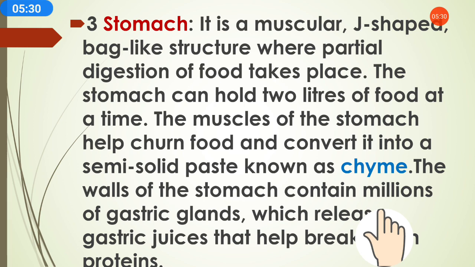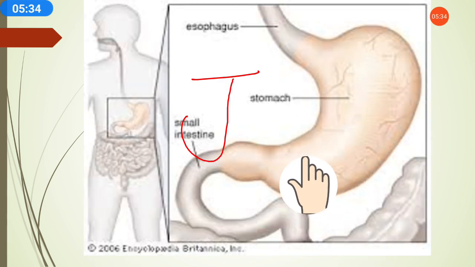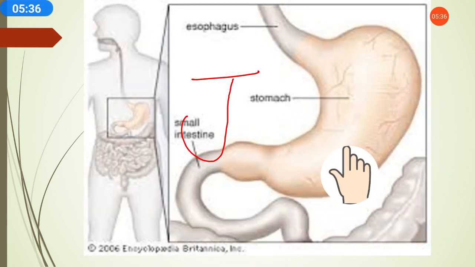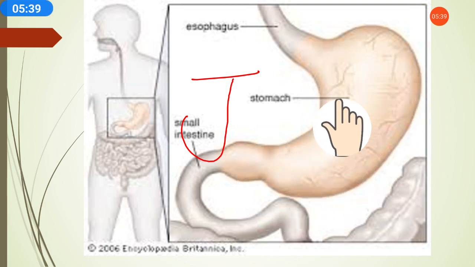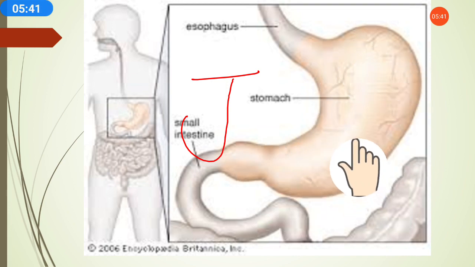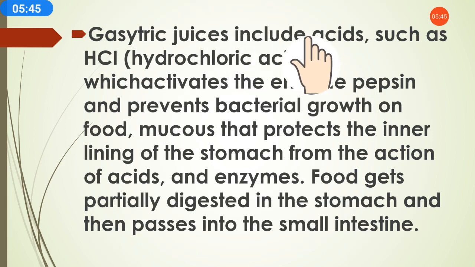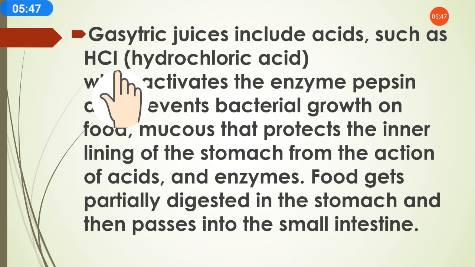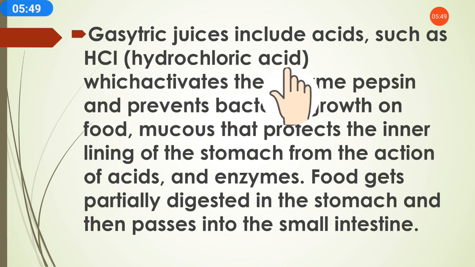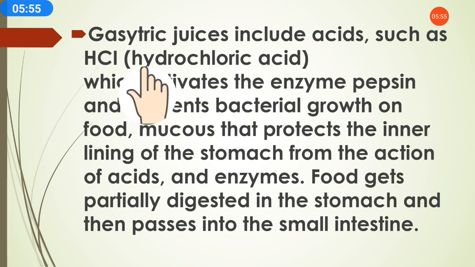As you can see, this is the stomach, and in its walls gastric juice is produced which helps to break down the food. Gastric juice includes acids such as HCl, hydrochloric acid. In gastric juice some acids are included, and this acid is what?